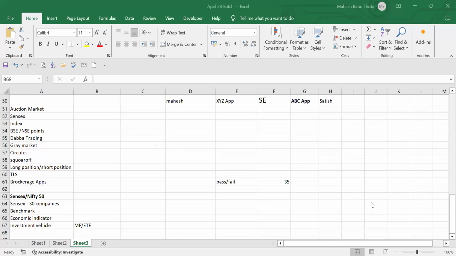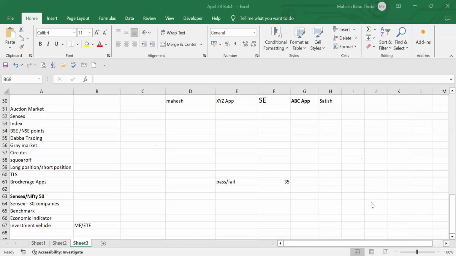For that reason, these mutual funds will hire highly qualified and highly experienced candidates for managing all these funds. They will do the investments on behalf of you: where to invest, how much to invest, when to exit from the market, everything they will know. So they will do the trading so that we can get some profits as well. For generating profits on our investments and cash balances, they will charge some fees. We call it a management fee.